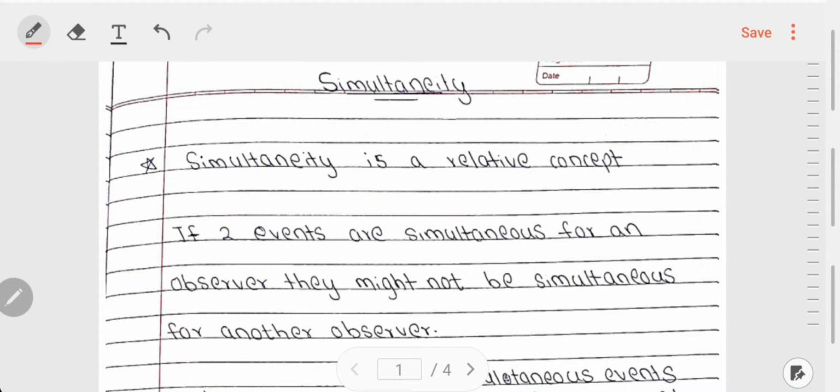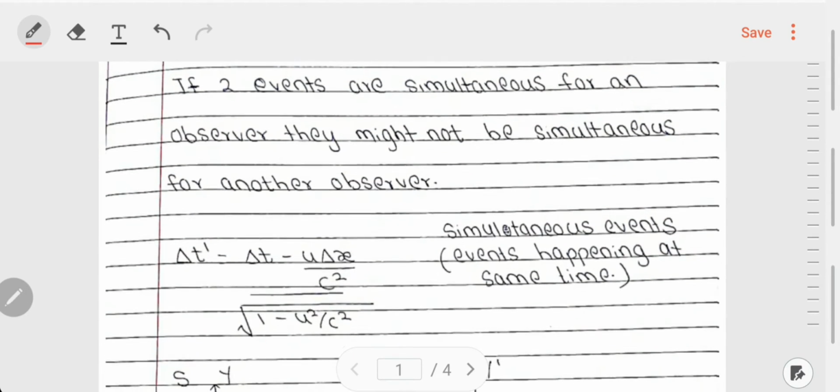Hello. So, this is lecture 3 of the series Special Relativity, and the topic is simultaneity. So, let us start. Before moving towards simultaneity, let us understand what simultaneous events mean. So, the events happening at the same time are called simultaneous events. Let us go back a little in the time of Galileo.